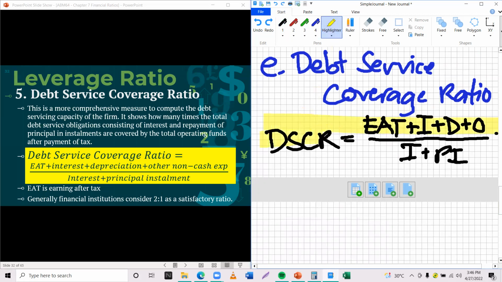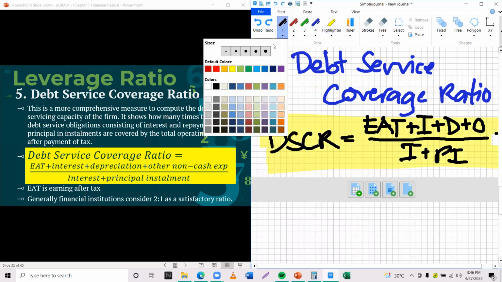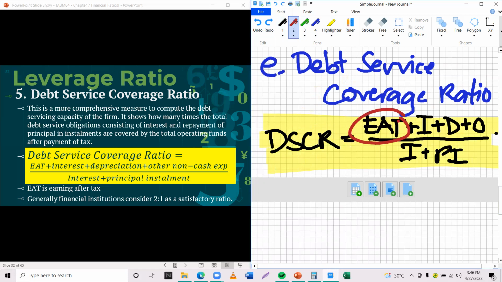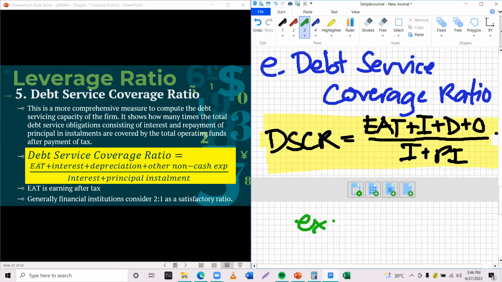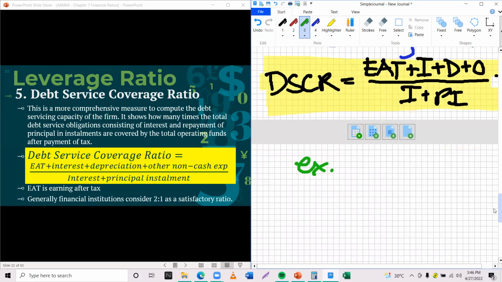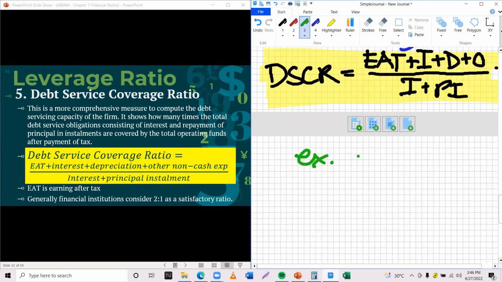Medyo taas siya nga formula, so daghan siya og elements. We have again first the earnings after tax, the interest, the depreciation and other expenses, over the interest and the principal installment. So this is its formula. Let's have a simple example.